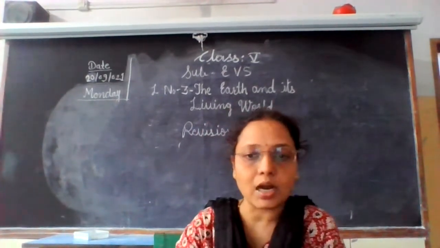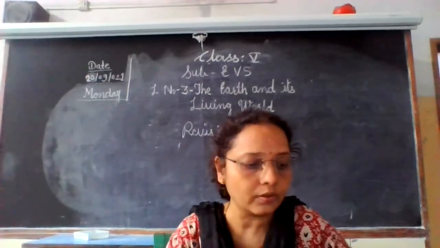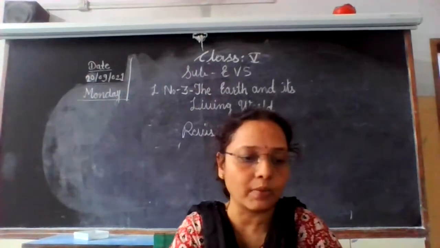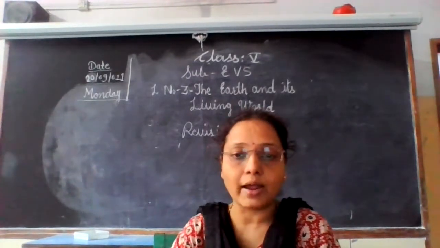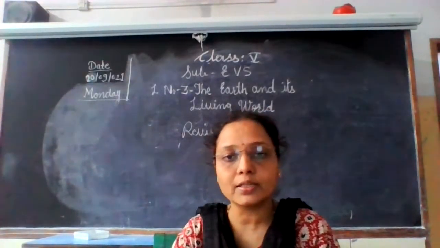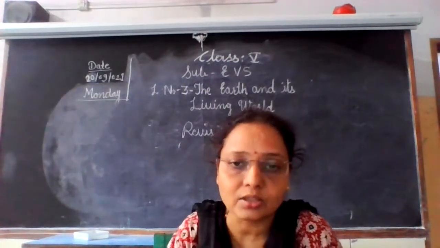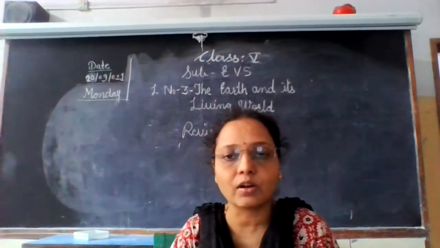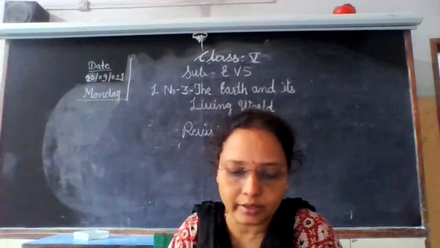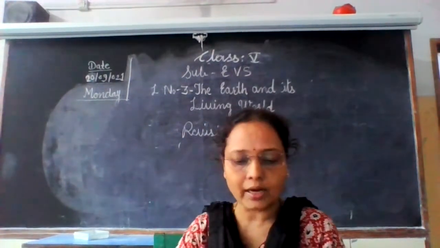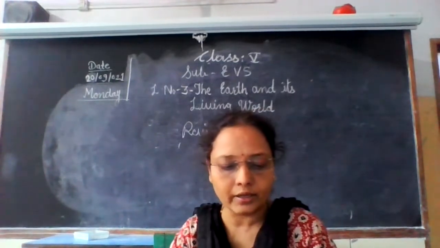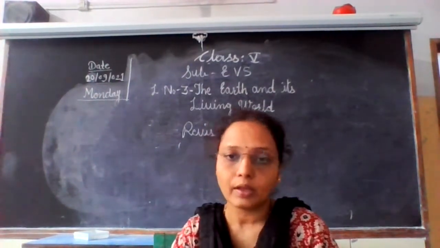The earth is surrounded by the atmosphere. In our previous lesson, we learned about it. The atmosphere acts as a blanket and protects us from the sun's harmful rays. There are living things on land, in water and in the air.